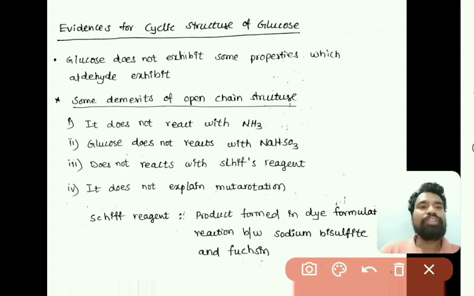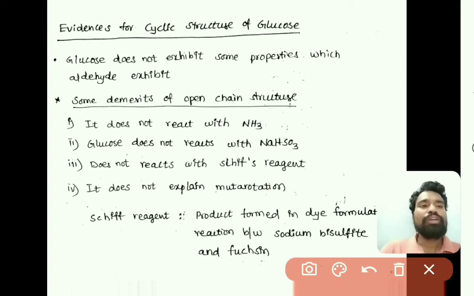As we have discussed earlier, glucose has an open chain structure that we confirmed through different kinds of tests in the part 1 lecture. Along with the open chain structure, glucose has another structure, that is a cyclic structure. So what are the evidences for the cyclic structure of glucose?